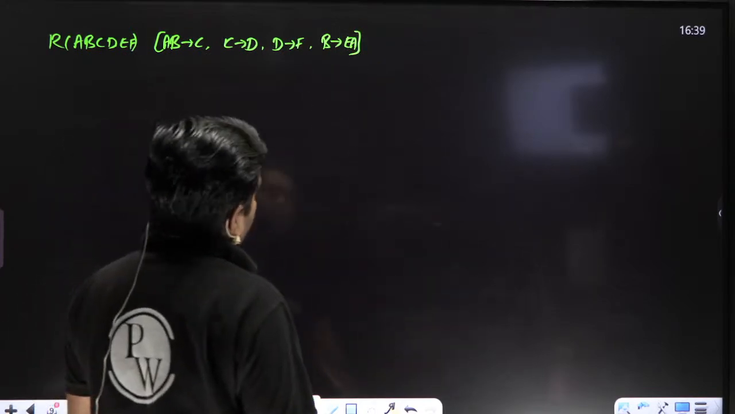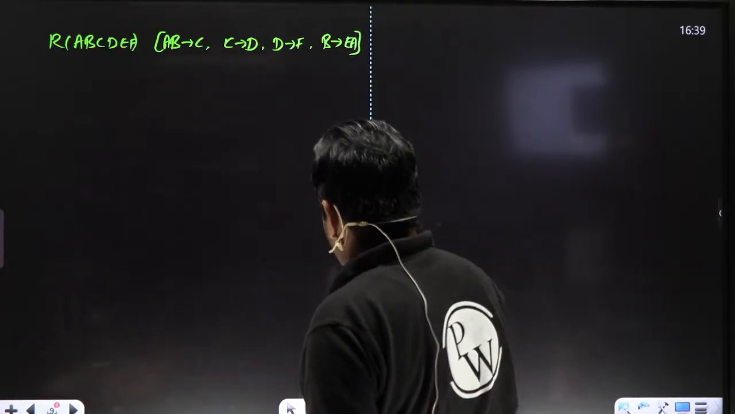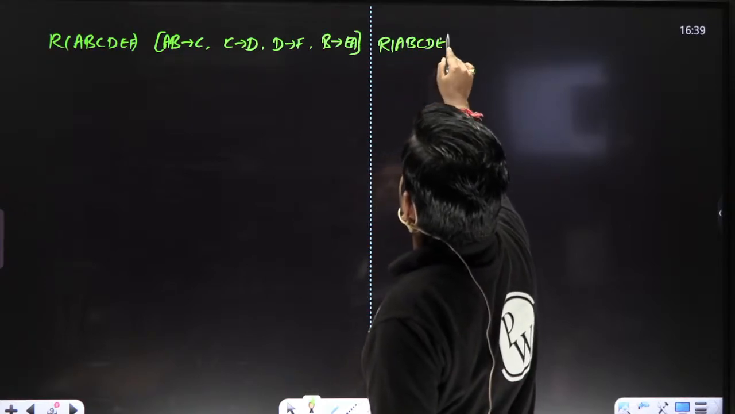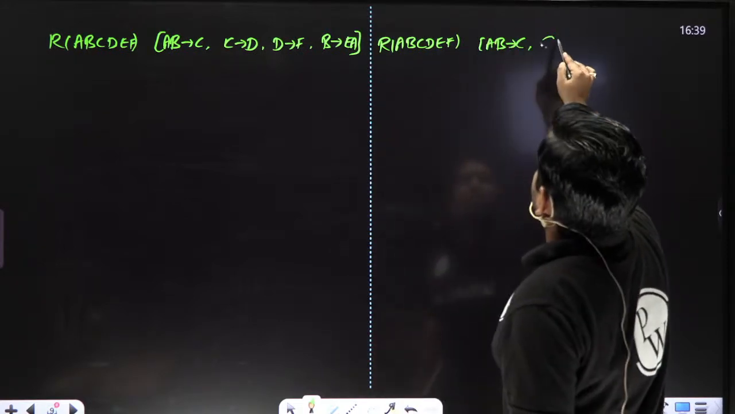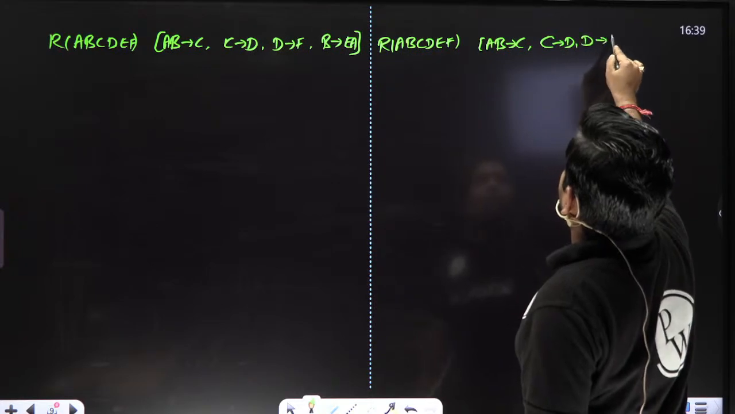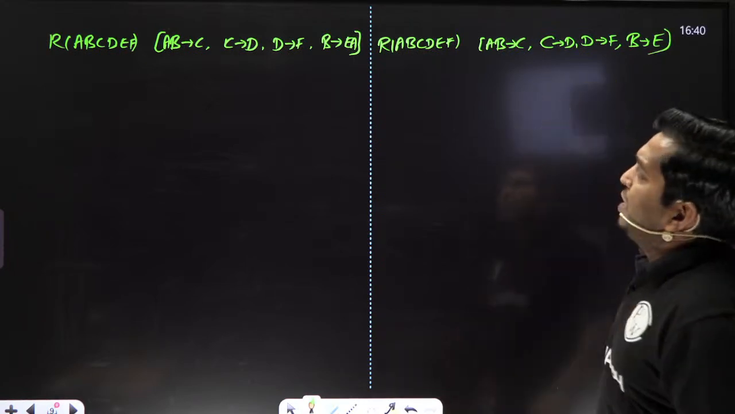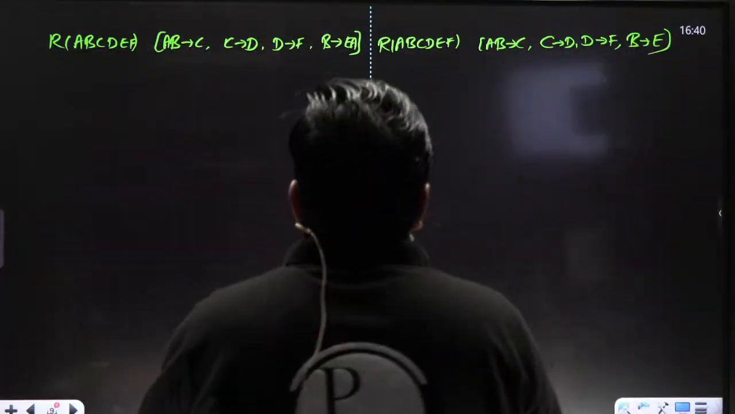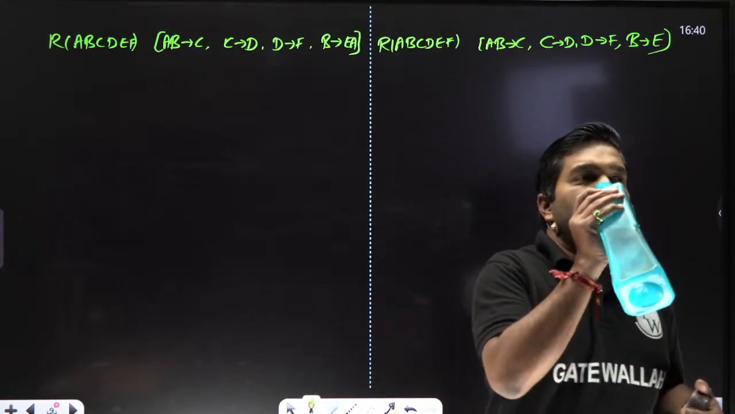Fine. Okay. The one question. Next question. Now you tell me what is the answer for this. You tell me, my dear student, what is the answer of these. Please let me know fast. What is the keys? You find the closure. Please, everyone do it.